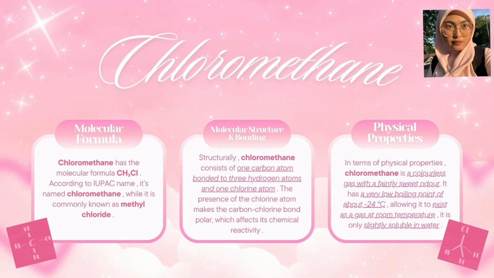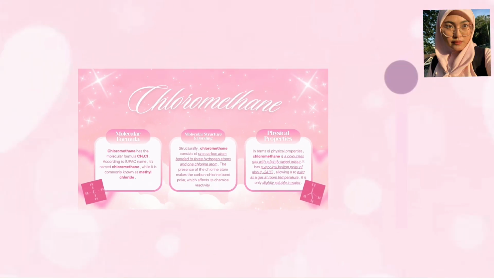Next, we move on to the molecular structure and bonding of chloromethane. Structurally, chloromethane consists of one carbon atom bonded to 3 hydrogen atoms and 1 chlorine atom. The carbon atom forms 4 single covalent bonds, giving the molecule a tetrahedral shape. An important feature is the carbon-chlorine bond. Chlorine is more electronegative than carbon, so this bond is polar. This polarity affects how chloromethane reacts, especially in substitution reactions typical of haloalkanes.